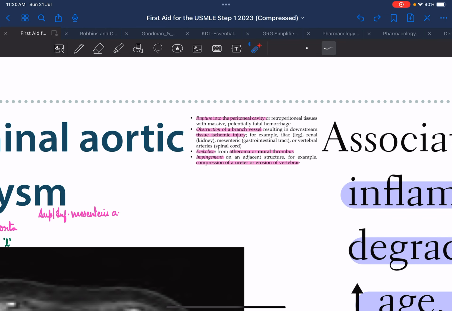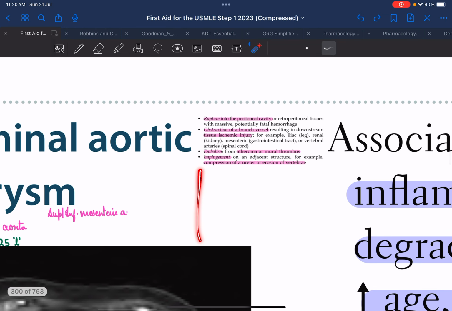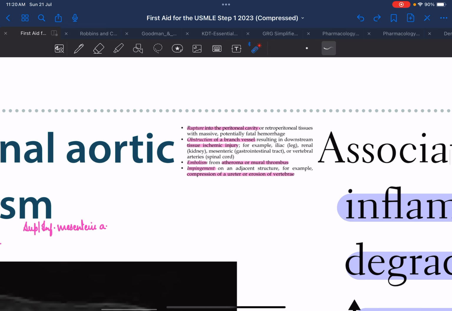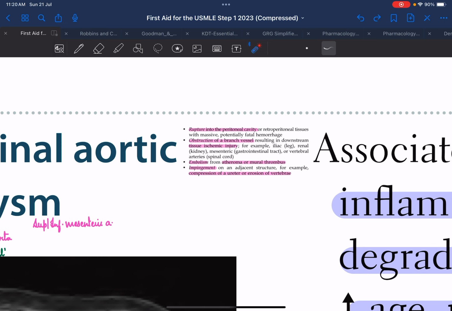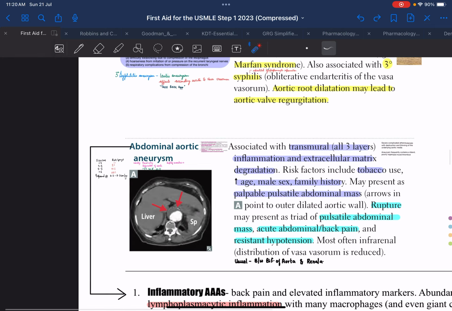The other thing is that because this is an aneurysm, the abdominal aorta is huge. If it dilates and outpouches, it can compress and put pressure on the nearby structures. So there could be compression of the ureter and erosion of vertebrae, and there could be clinical symptoms related to it. Like if there is compression of the ureter, there could be oliguria, and in future it can lead to hydronephrosis.